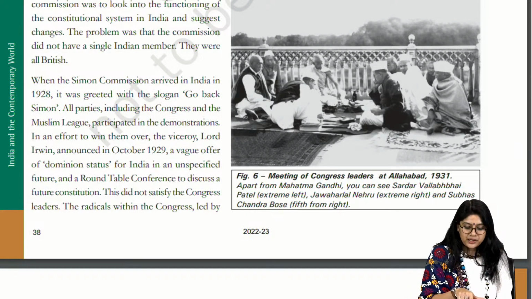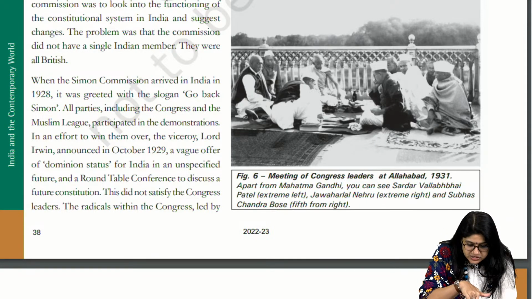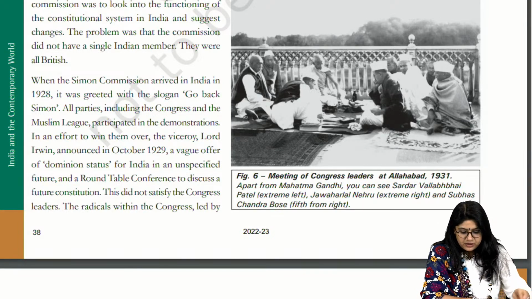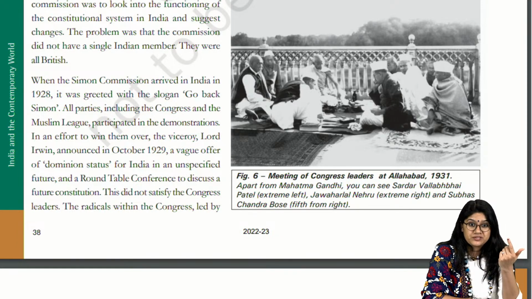So the meeting is happening of Congress leaders in Allahabad in the year 1931. So we have the leaders over here. You can see Jawaharlal Nehru, Gandhiji. See over here, we have various leaders, right? They have mentioned the names also. Sardar Vallabhbhai Patel, right? Subhash Chandra Bose. So they have mentioned the names. So go through the names also.